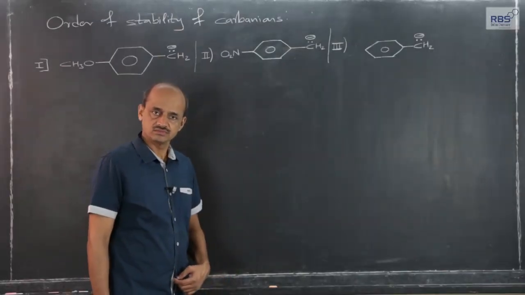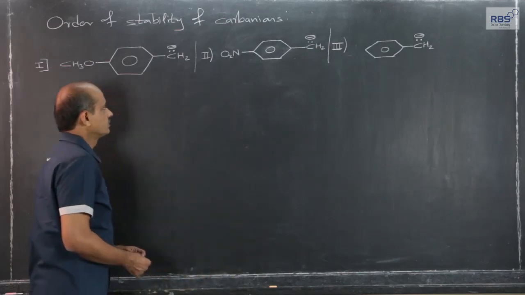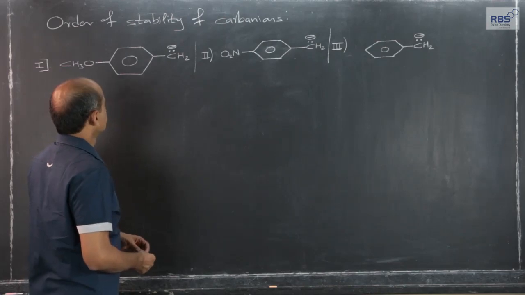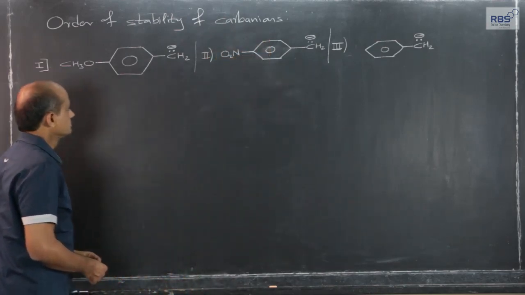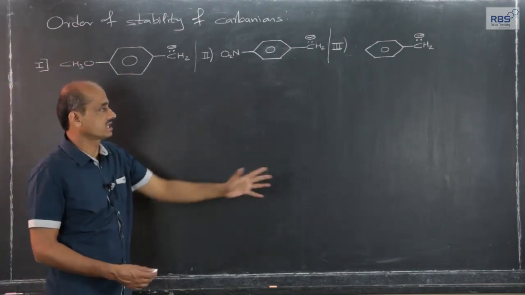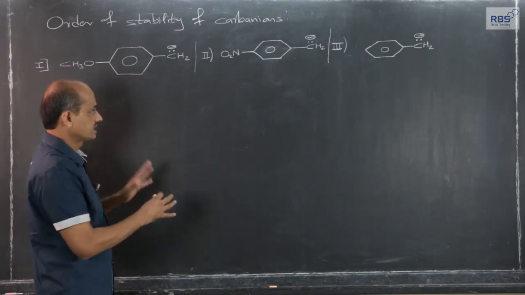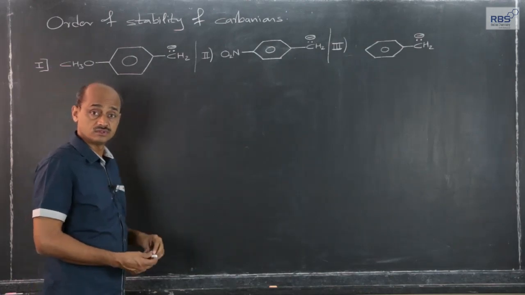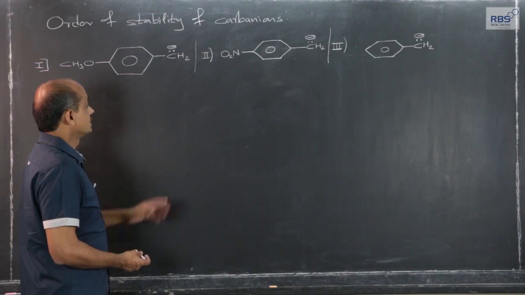Let us now start with the second question. Earlier was related to stability of carbonium ion, and now this is related to carbanion, negatively charged carbon. Again, stability order, there can be options. I have decided to write in this fashion, directly go for the answer, but this is an MCQ asked for a very important exam.